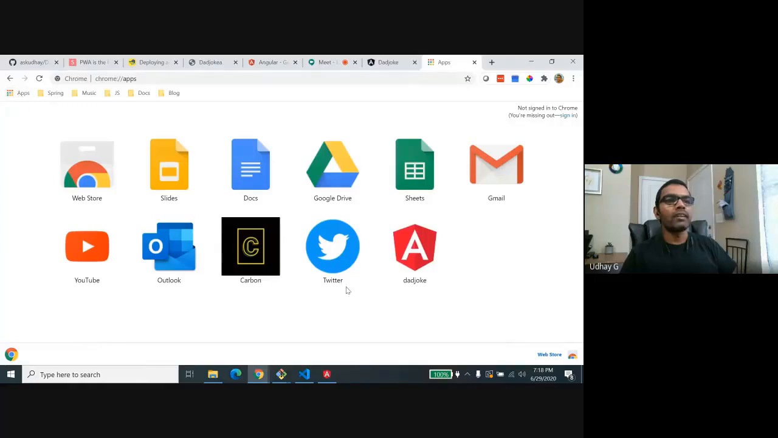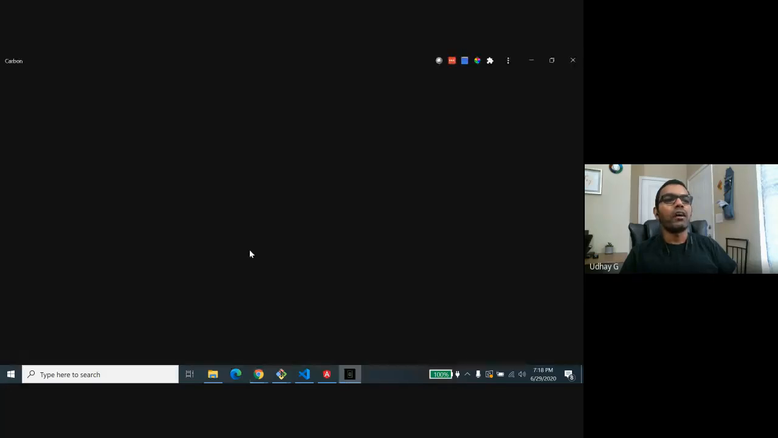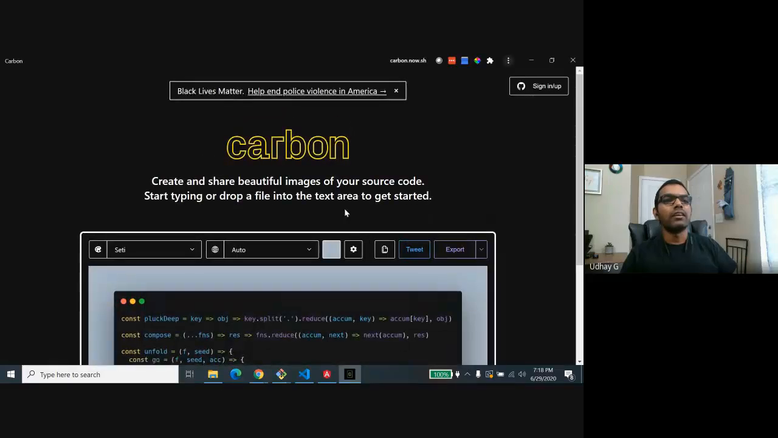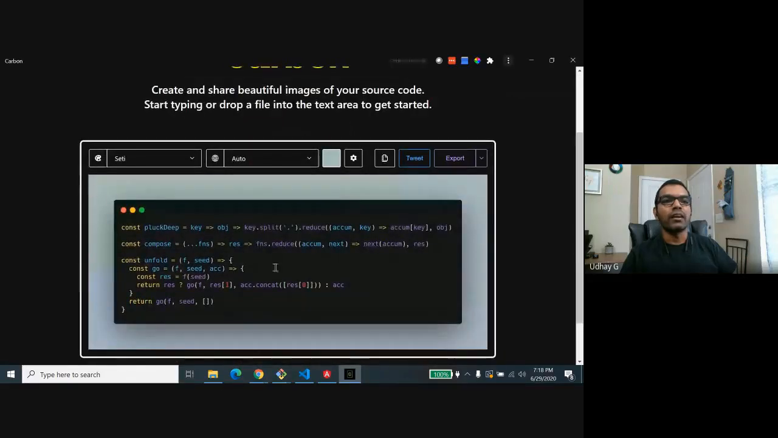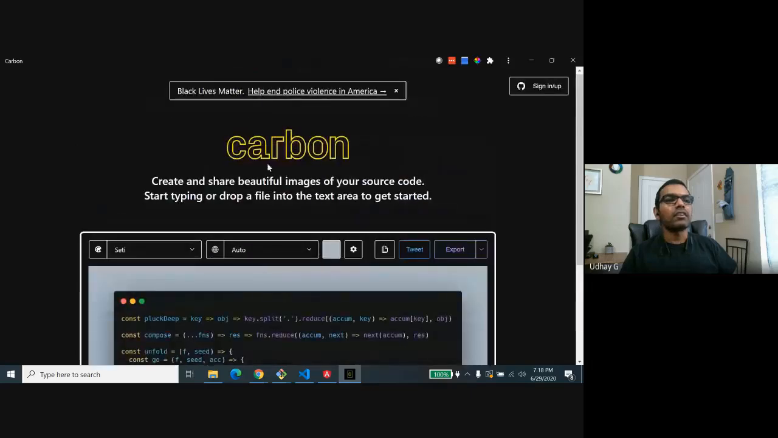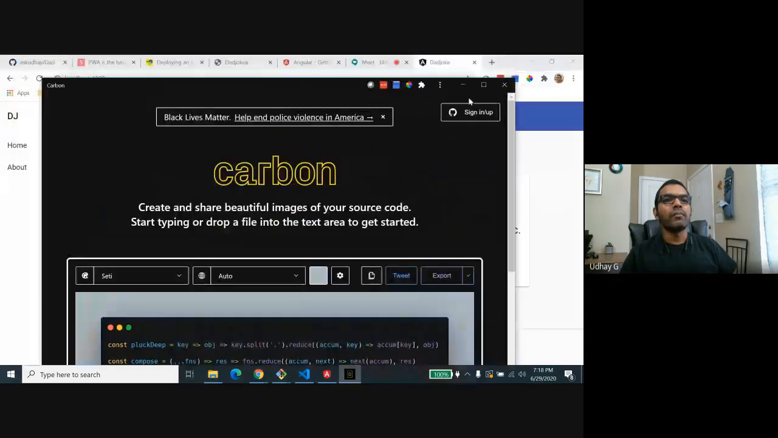And in Chrome apps, you can see the installed progressive web apps. I have one more progressive web app called Carbon. You know about Carbon, right? Where we can create nice code snippets. So this Carbon is again a progressive web app, so it works seamlessly when there is no internet as well.